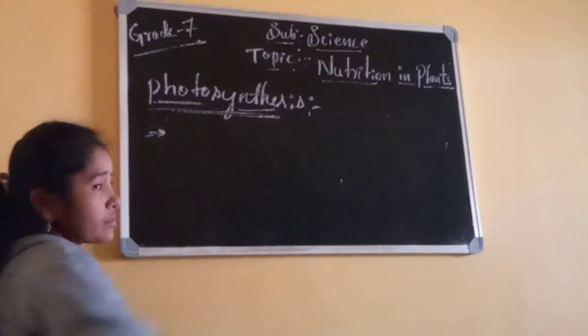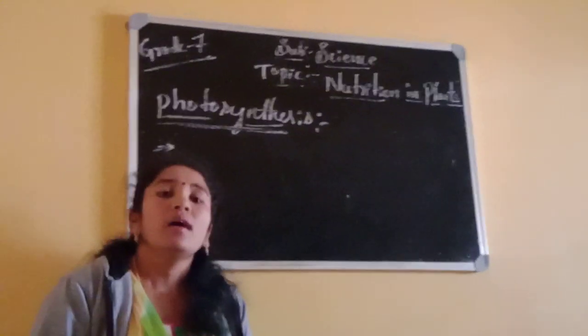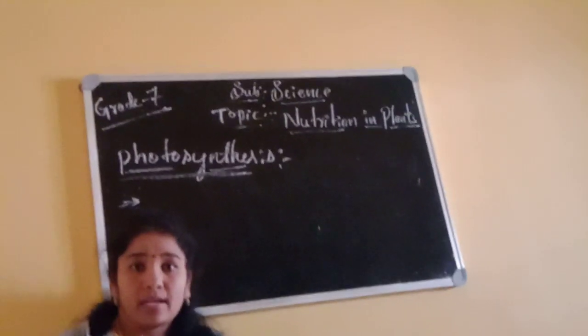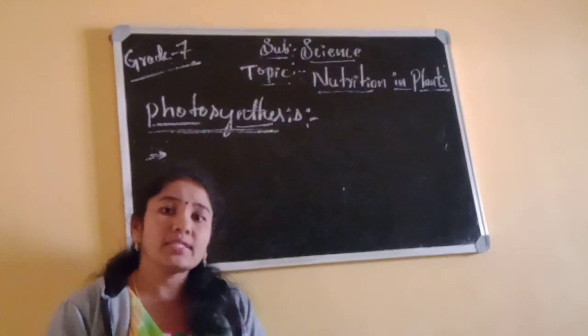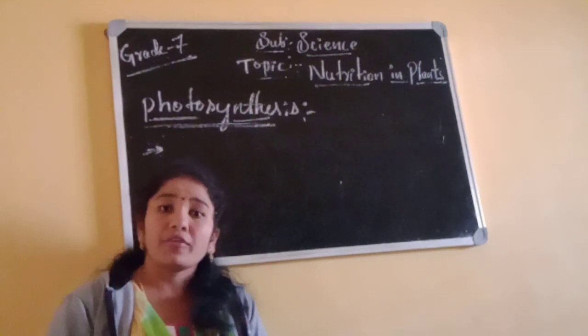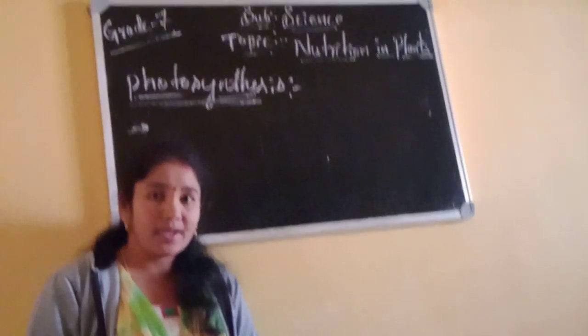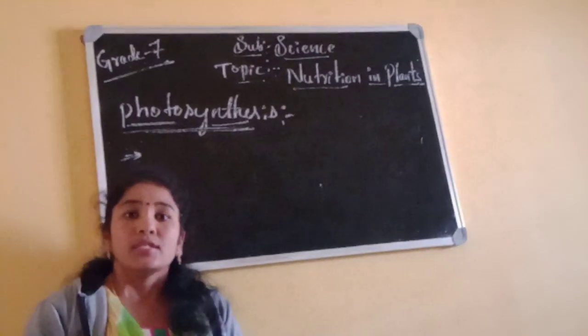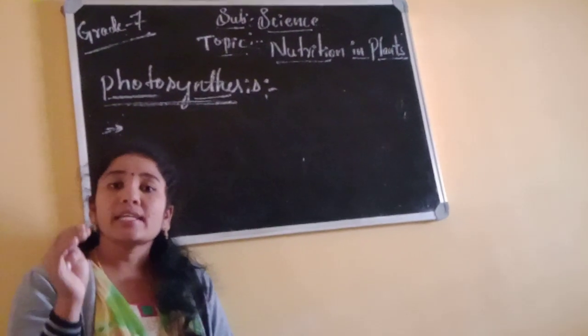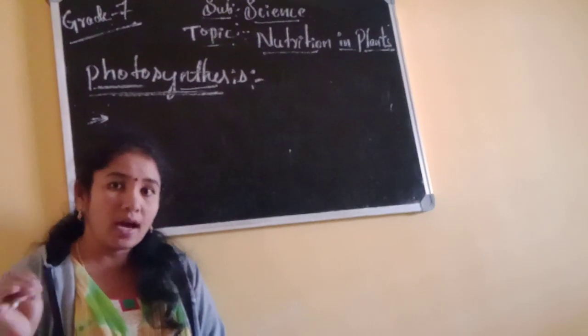Let's see now the particular meaning. Dear students, which is the food factory in our house? Which room? Kitchen room is the food factory. Is it right? So, kitchen we call food factory in the house.